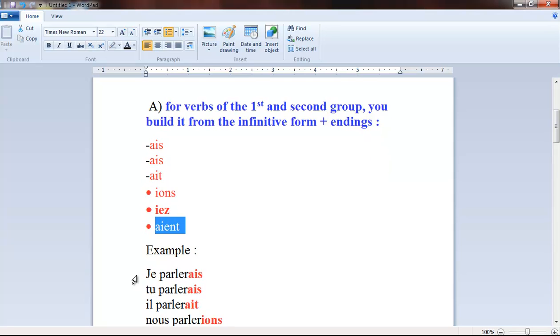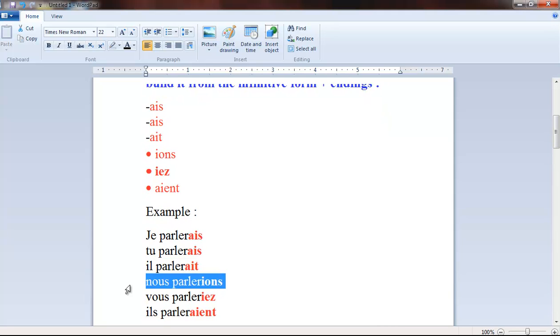Example. Je parlerais. I would speak. Tu parlerais. You would speak. Il parlerait. He would speak. Nous parlerions. We would speak. Vous parleriez. You would speak, you as in second person plural.